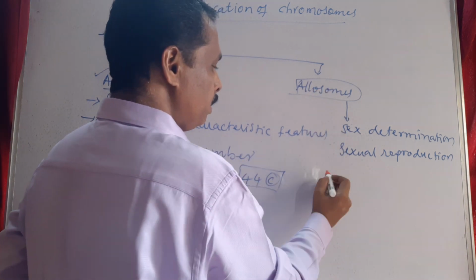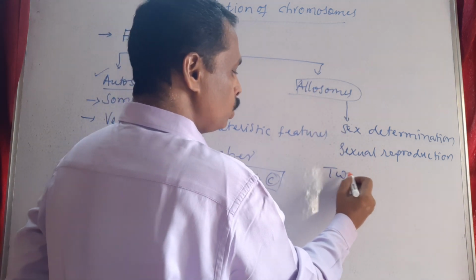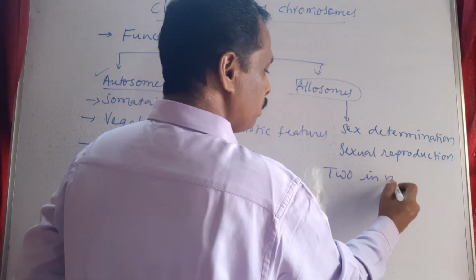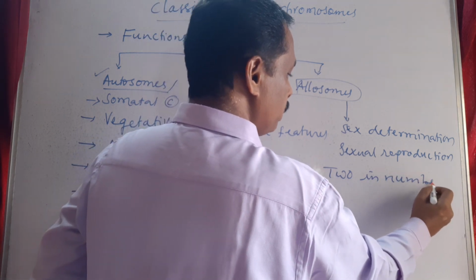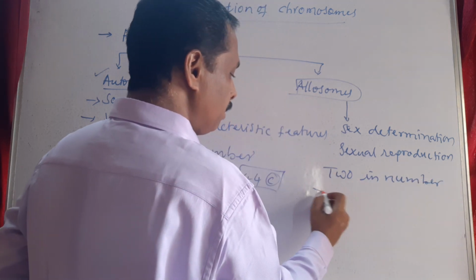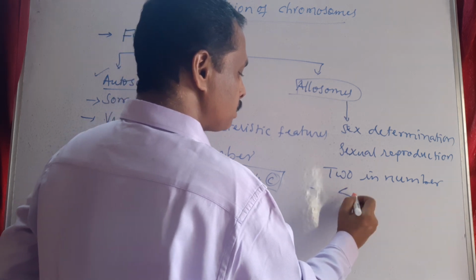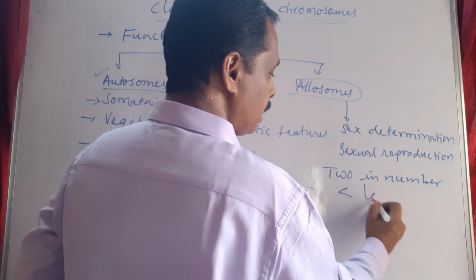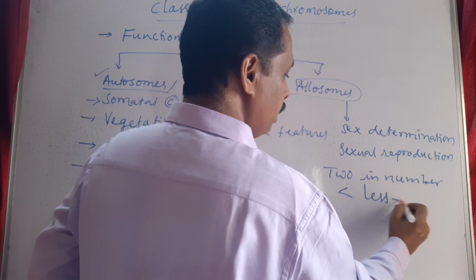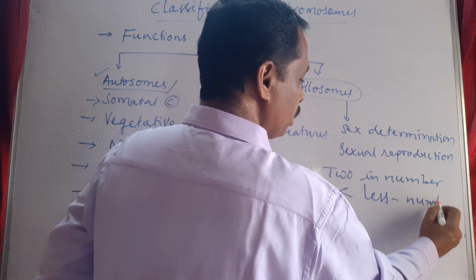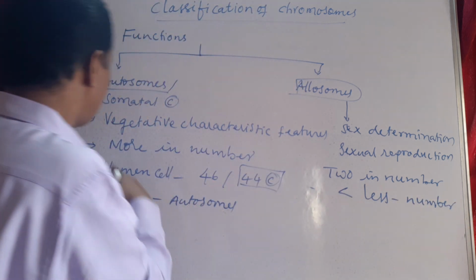The number of these chromosomes is two, and these are always less in number comparatively with autosomes.